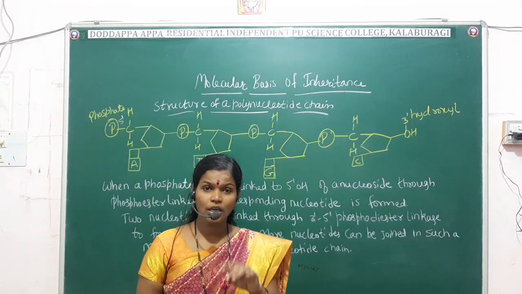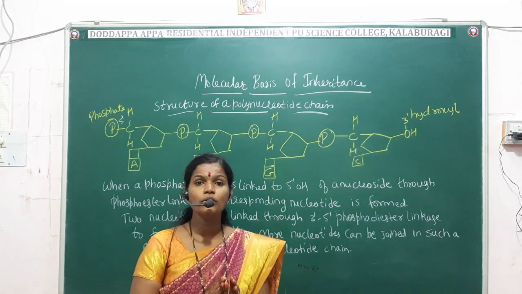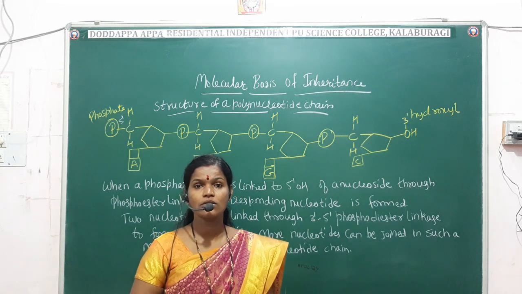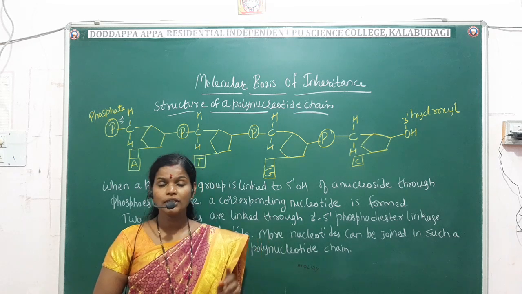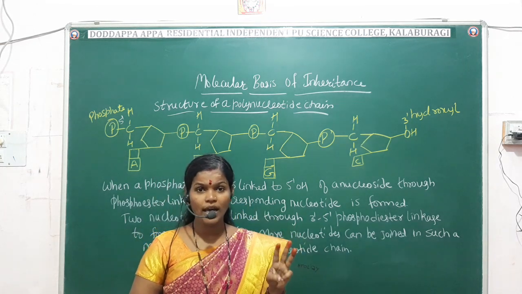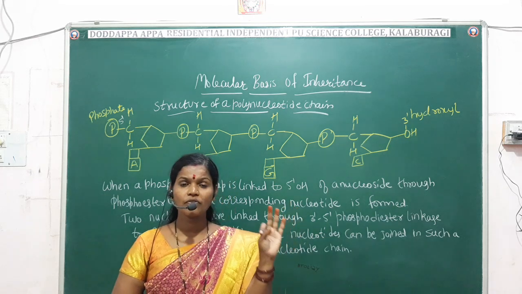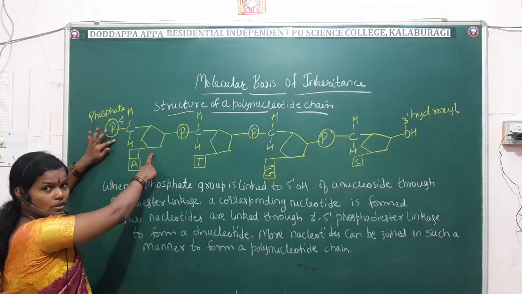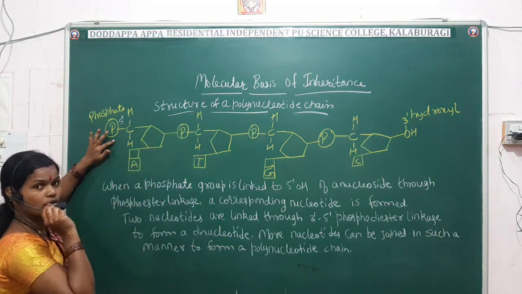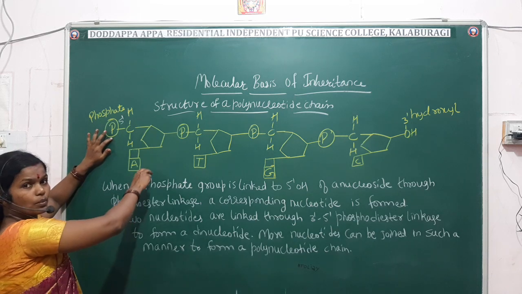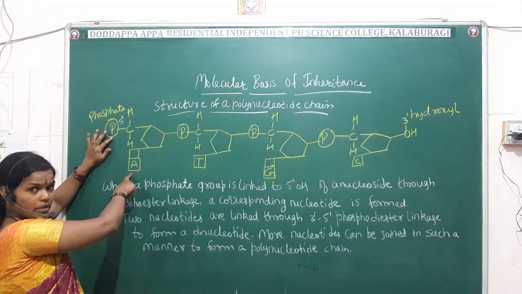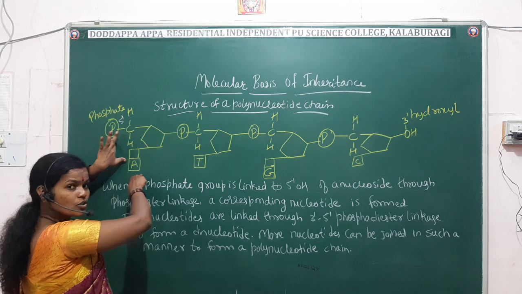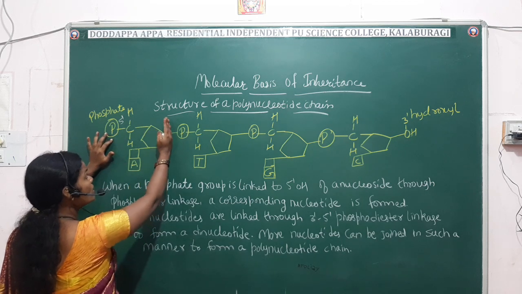Already you people know the chemical composition of the DNA, which we studied in the first class. So how many chemical components of the DNA will be there? Three chemical components will be there, I have told you already. That is pentose sugar, phosphate group and the nitrogen base. So you can see here, it is the pentose sugar, and it is the phosphate group, and this one is the nitrogen base. Got? So here the pentose sugar, phosphate group and nitrogen base make one nucleotide.